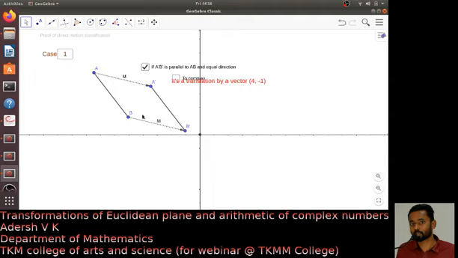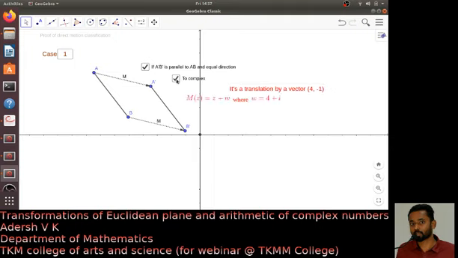So this is my motion. It is clearly a translation. In this case, the translation is by the vector (4, -1). If you remember, I am considering only direct motions. The third point also is translated by the vector (4, -1). It is not difficult to observe.